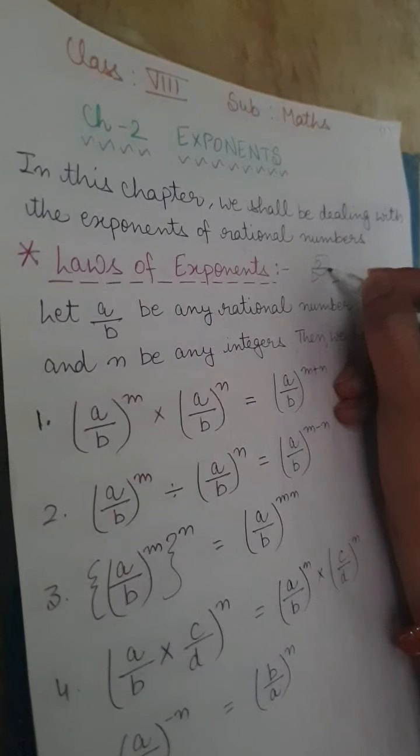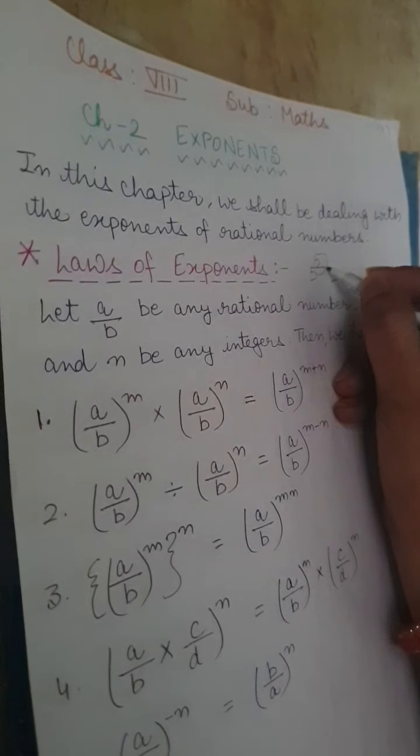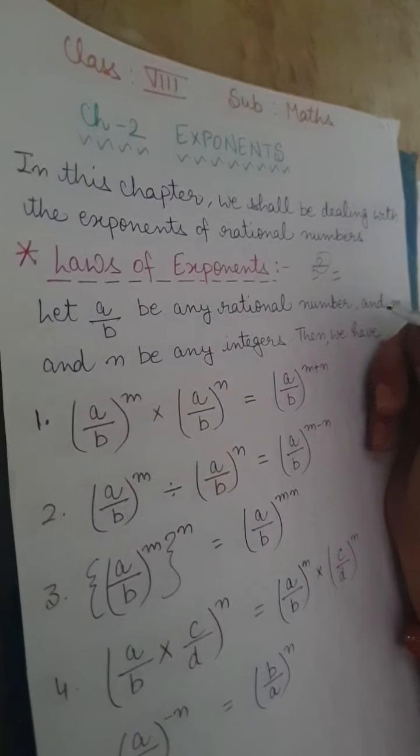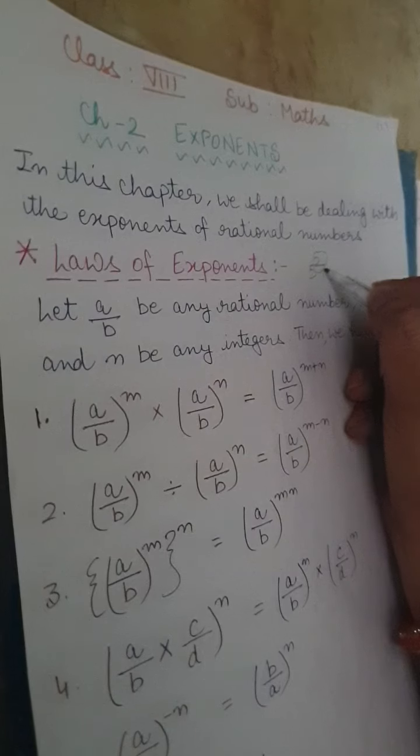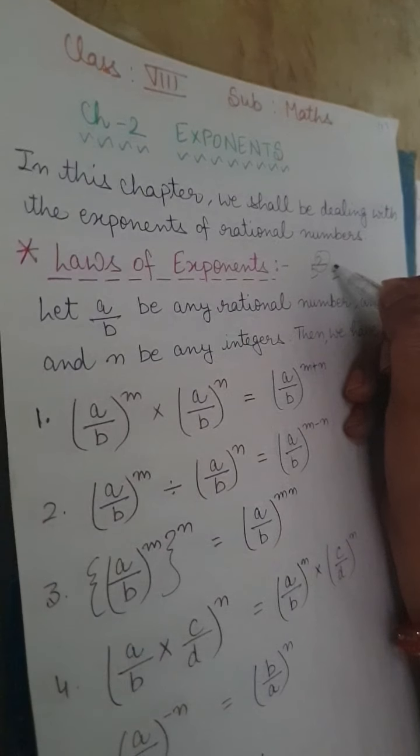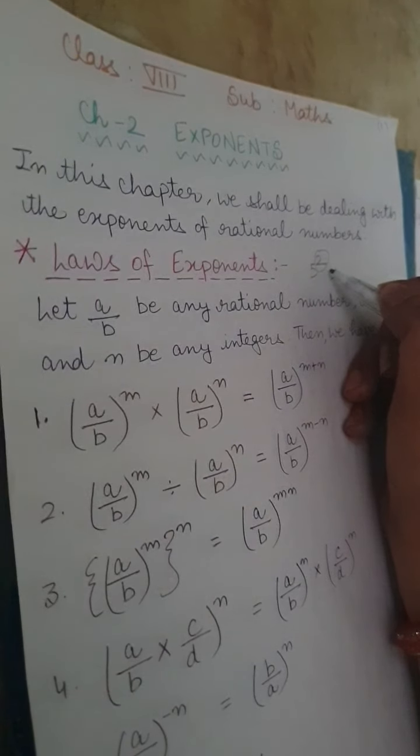Fine. What is the meaning of 2? 2 is its exponential value, and in this 5 to the power 2, it means 5 is multiplied by 5.